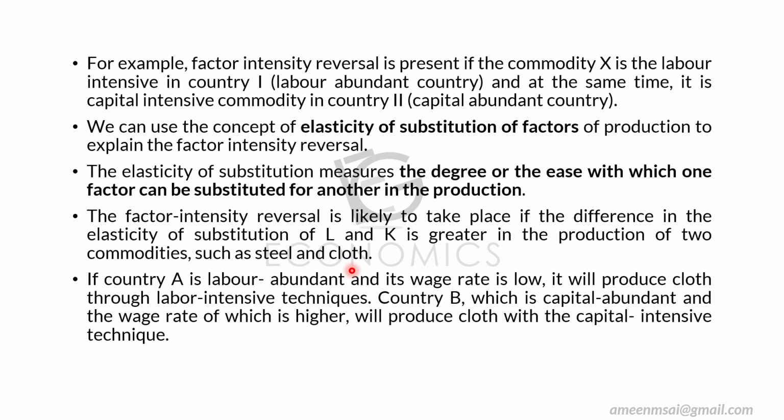So when we are substituting labor and capital from the production of one to the other, it's not easy to substitute.